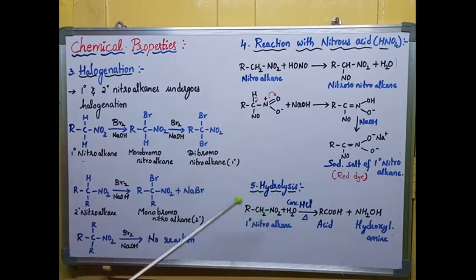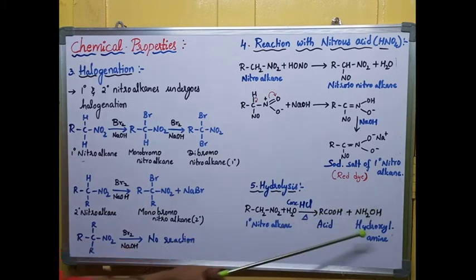Next, coming to hydrolysis. Nitroalkanes can undergo hydrolysis. Hydrolysis means reaction with water. They react on boiling with water in the presence of concentrated HCl. They form two products, that is acid and hydroxylamine. So primary nitroalkane on reaction with water forms COOH, which is the functional group of any acid, and NH2OH, which is hydroxylamine. So this is the reaction with water. Nitroalkanes react with water in the presence of HCl and form two products, that is acid and hydroxylamine.